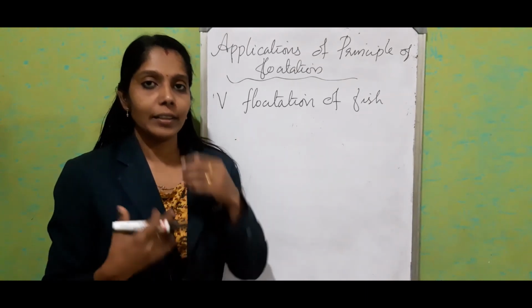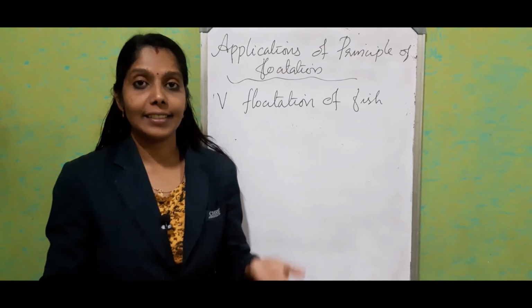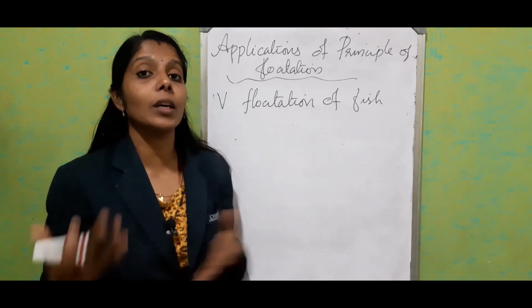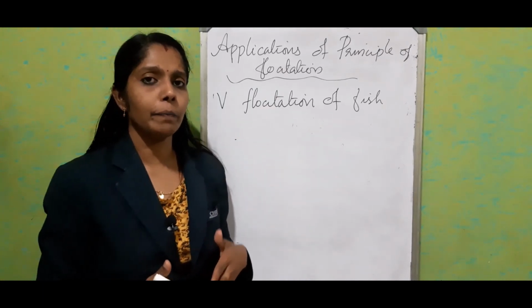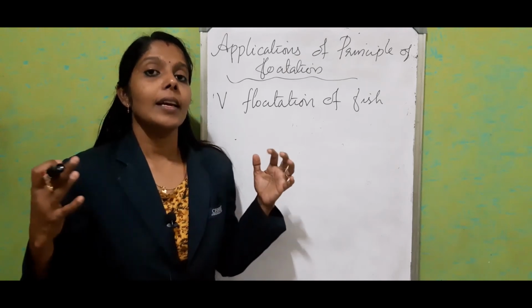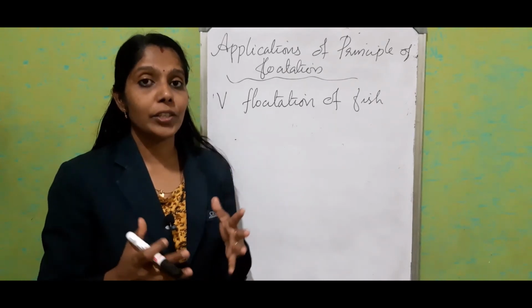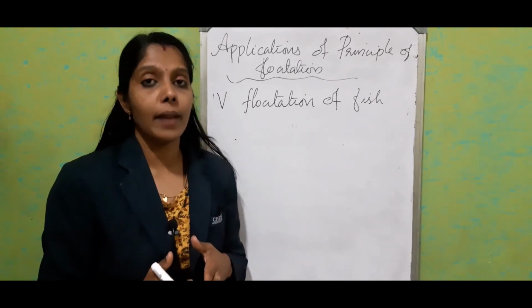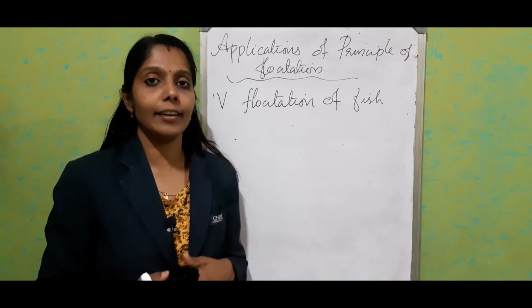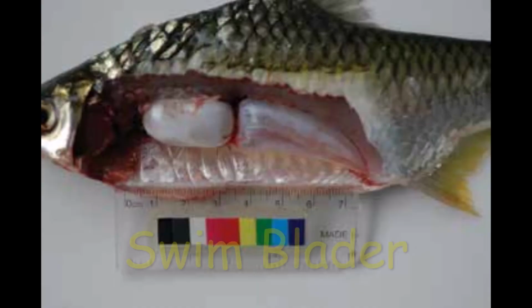Now, flotation of fish. We know that the fish can sink or rise in the water according to its will, right? How is it possible? The fish has a special organ called the swim bladder. It's somewhat similar to the ballast.